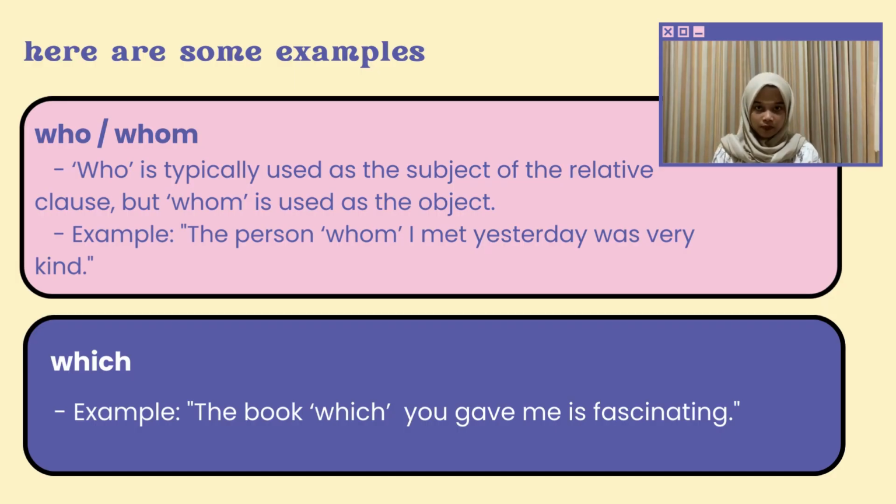Here are some examples. First, who or whom. Who is typically used as the subject of the relative clause, but whom is used as the object. Example: the person whom I met yesterday was very kind. Here, whom is the object of I met. Second, which. Example: the book which you gave me is fascinating. Here, which is the object of you gave.